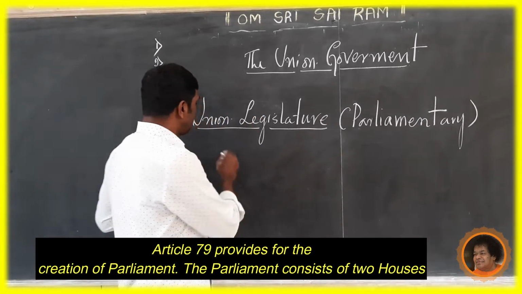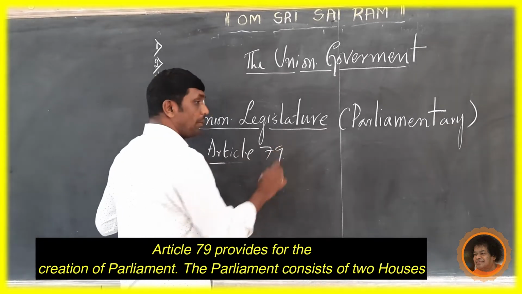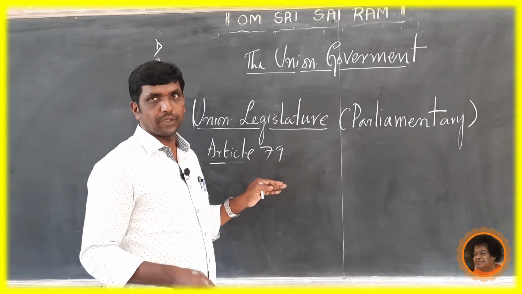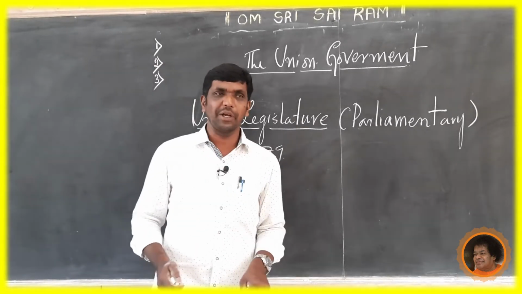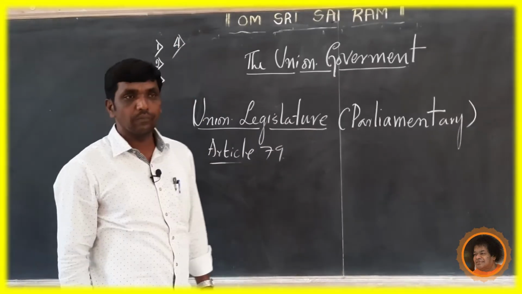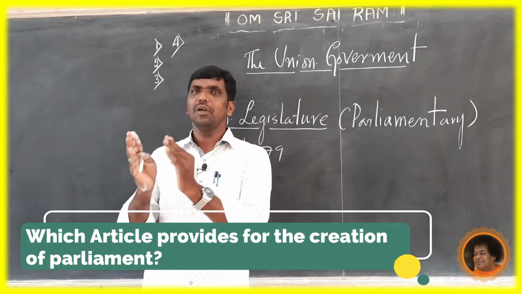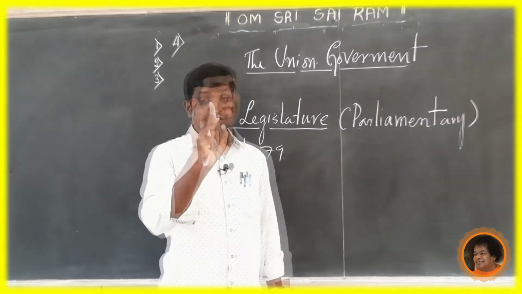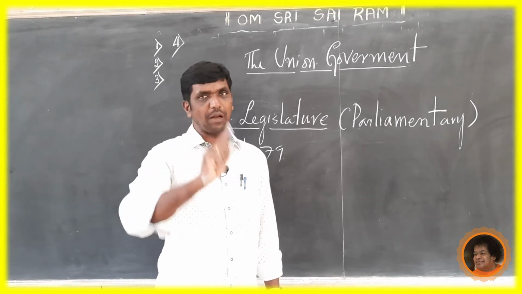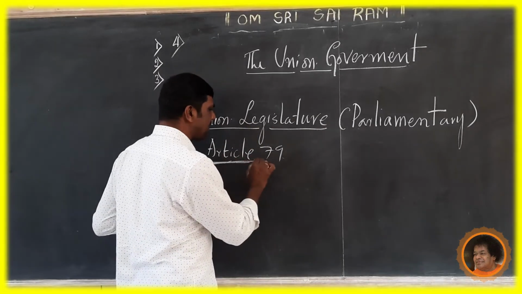Article 79 makes provision for the creation of Parliament. Now, another question, that is the fourth question, note down. Which article provides for the creation of Parliament? Which article makes provision for the creation of Parliament? The answer is very, very simple: Article 79.